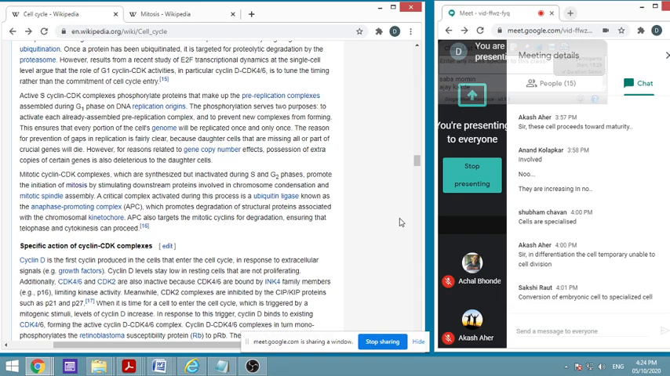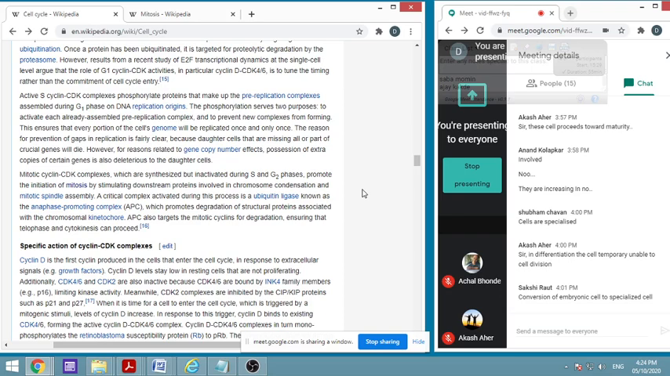Then active S cyclin CDK complexes will phosphorylate proteins. They make the pre-replication complex. We have seen yesterday during replication, they are assembled during G1 phase, and then there will be replication origins. We have seen all these activities yesterday, and thus one by one the activities will be there. It will ensure that every portion of the cell's genome will be replicated once and only once. Okay, no duplicate pair or extra molecules are formed. So the reason for prevention of gaps in replication is that daughter cells missing all or part of a crucial gene will die.